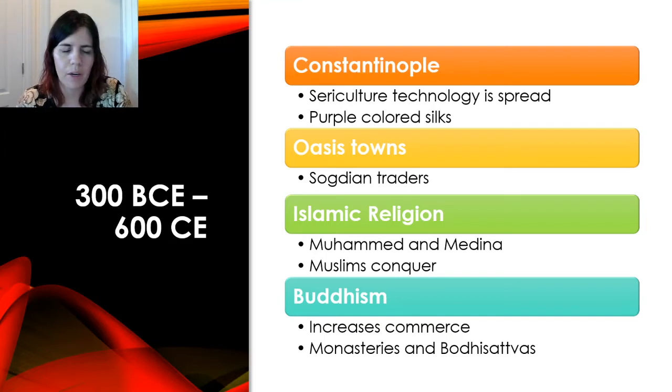Muhammad creates the Islamic religion. He became a political and spiritual leader in Medina, and then the Muslims conquered a large portion of Eurasia and Africa. And then Buddhism continued to spread at this time.